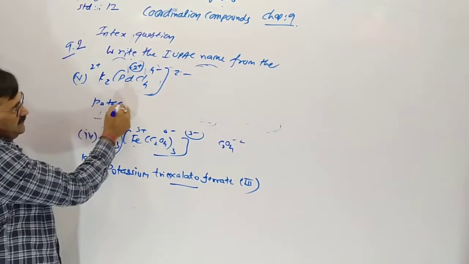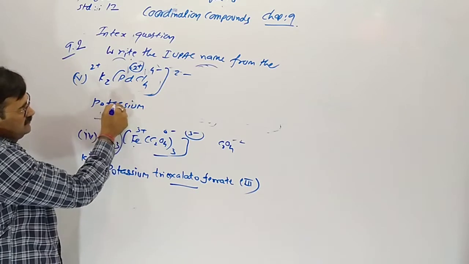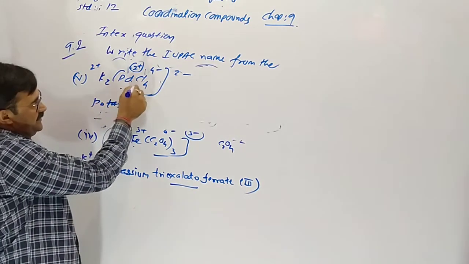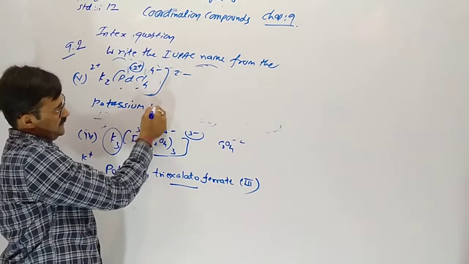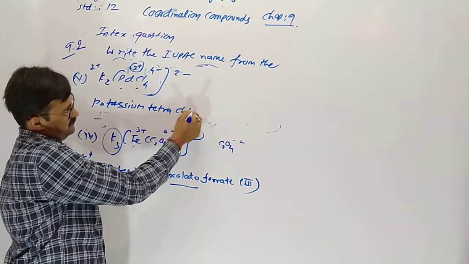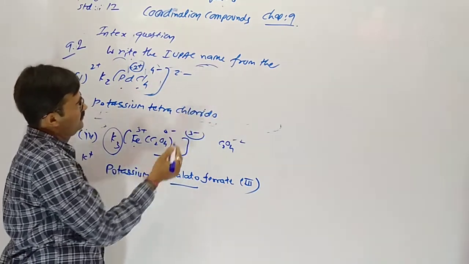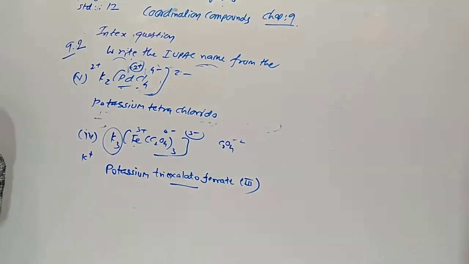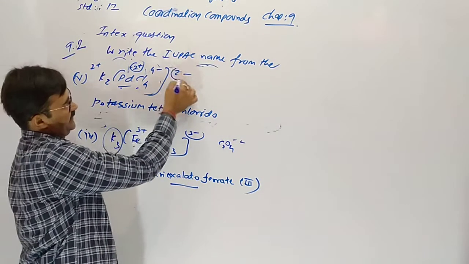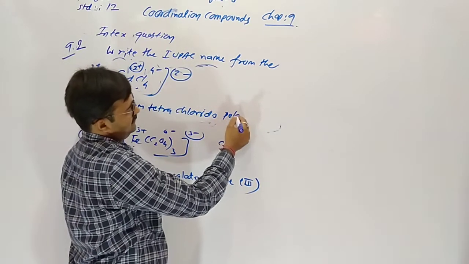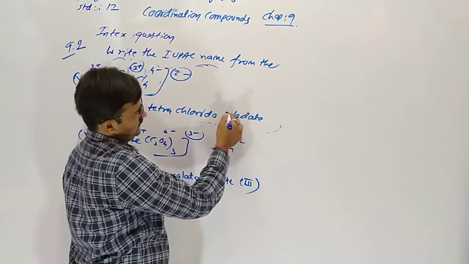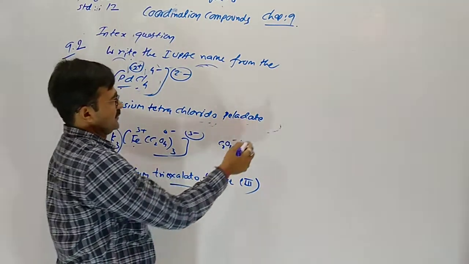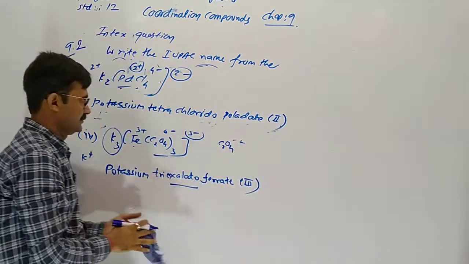Here potassium, then metal and ligand, ligand comes first, tetrachlorido palladium, so palladate, negative entity, palladate, and Roman digit 2.